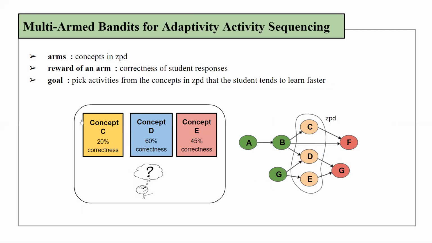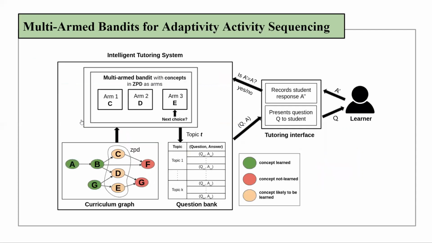The system maintains an estimate of the learning progress associated with each concept in the ZPD, based on which it decides the next activity to be offered to the student. In the process of maximizing cumulative rewards, the multi-armed bandit framework would pick activities from the concepts that the student tends to learn faster, thereby generating a personalized activity sequence. This formulation is less reliant on the underlying model of student learning and can therefore better adapt to different individual learning behaviors. A schematic diagram of the framework has been shown here.